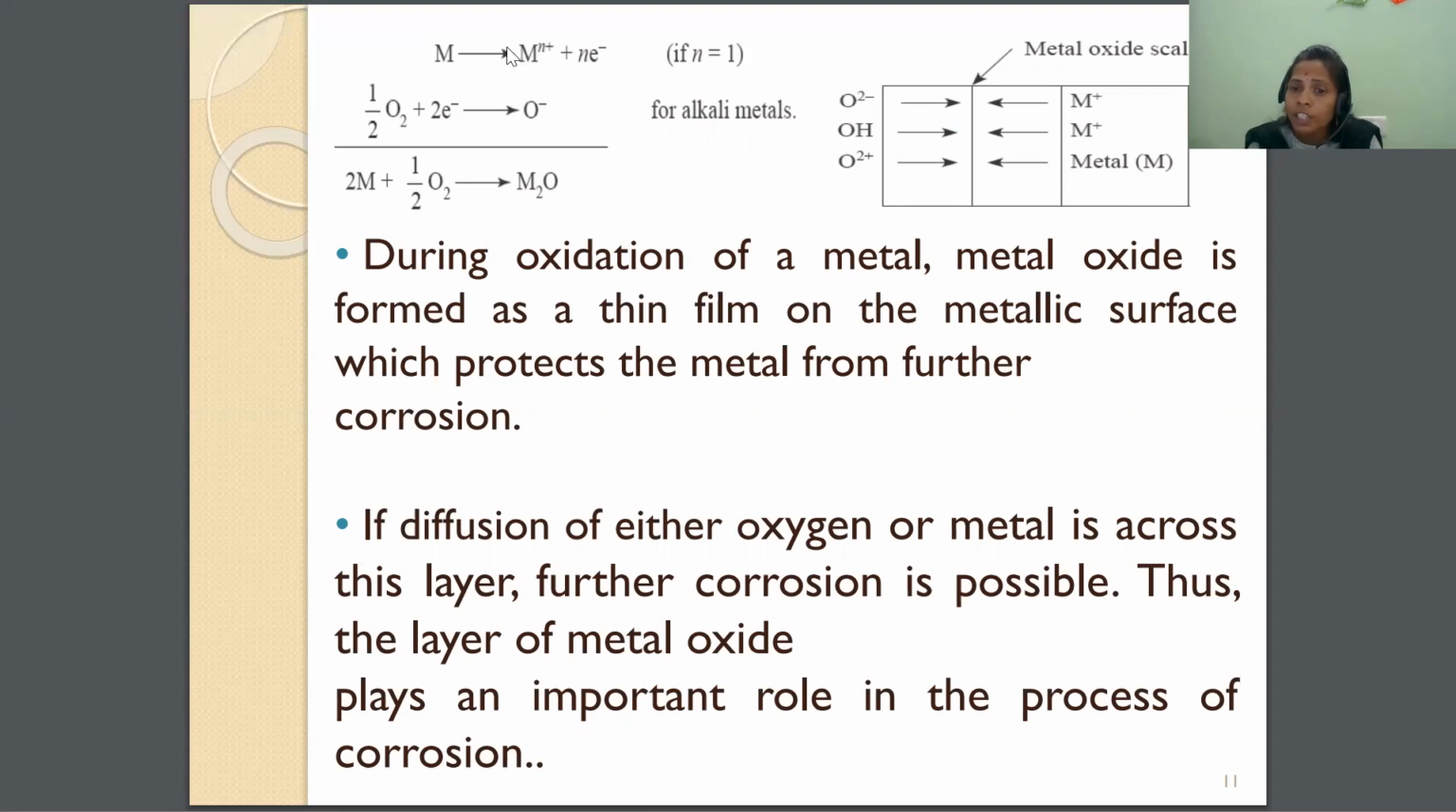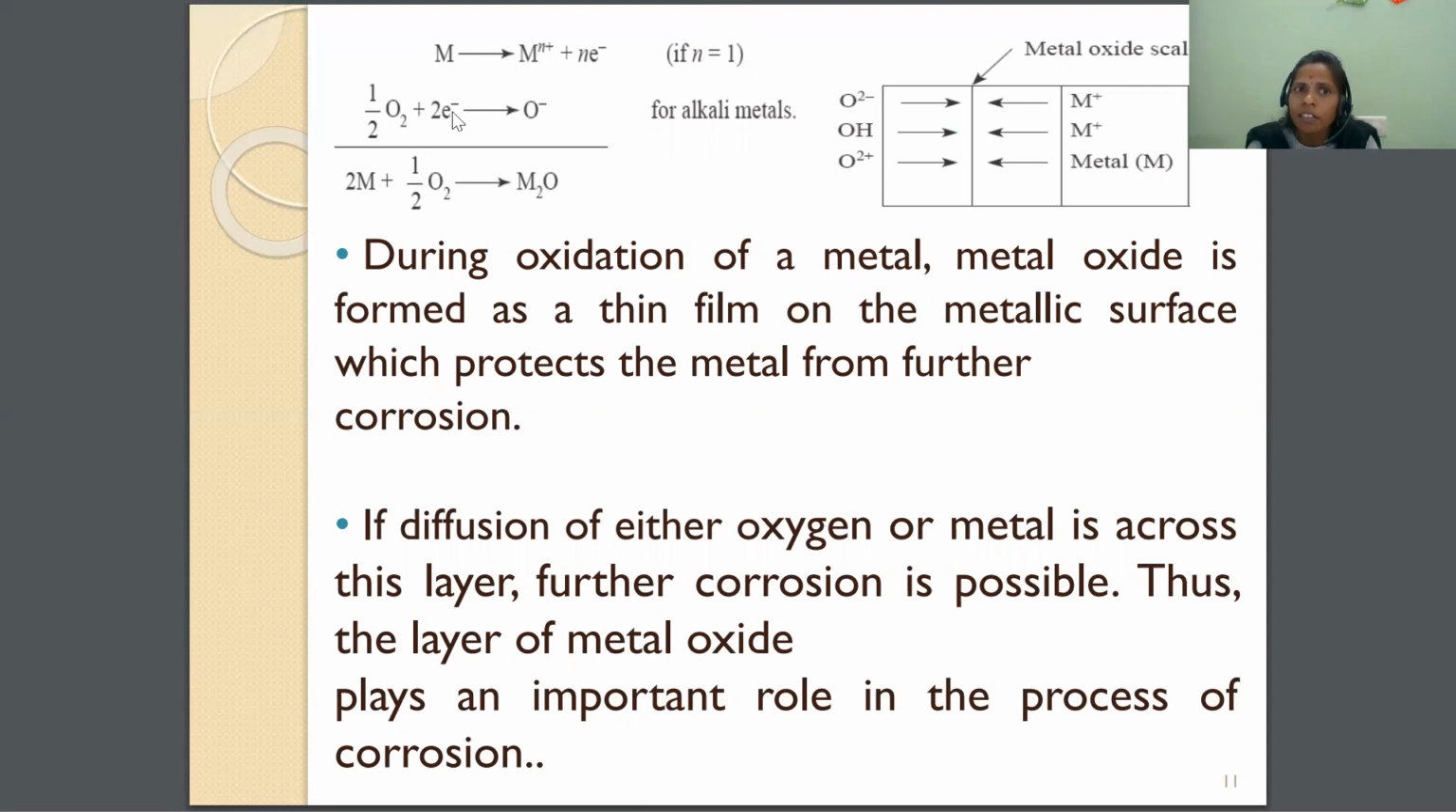What is meant by oxidation? Loss of electrons, and reduction means gaining of electrons. So here the metal loses n number of electrons to produce Mn+, and these n electrons are transferred to the oxygen. But here, instead of that, we have half oxygen.